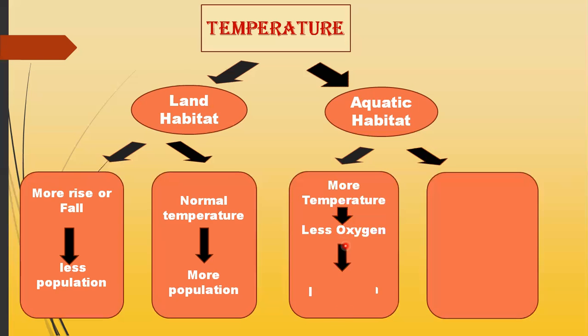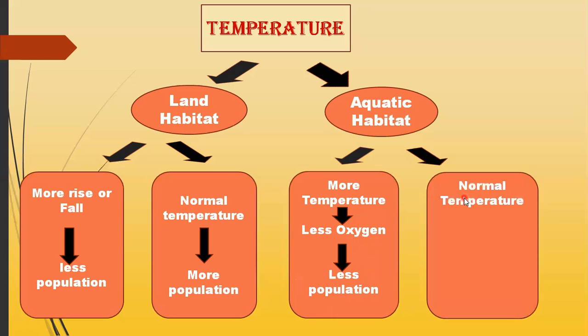It means their population will begin to decrease. In case of more temperature, the warm water will contain less oxygen. So when there is less oxygen, the water animals present here can't breathe properly. When they do not breathe properly, they will begin to die. So in this case, the population of that type of animal will begin to decrease.